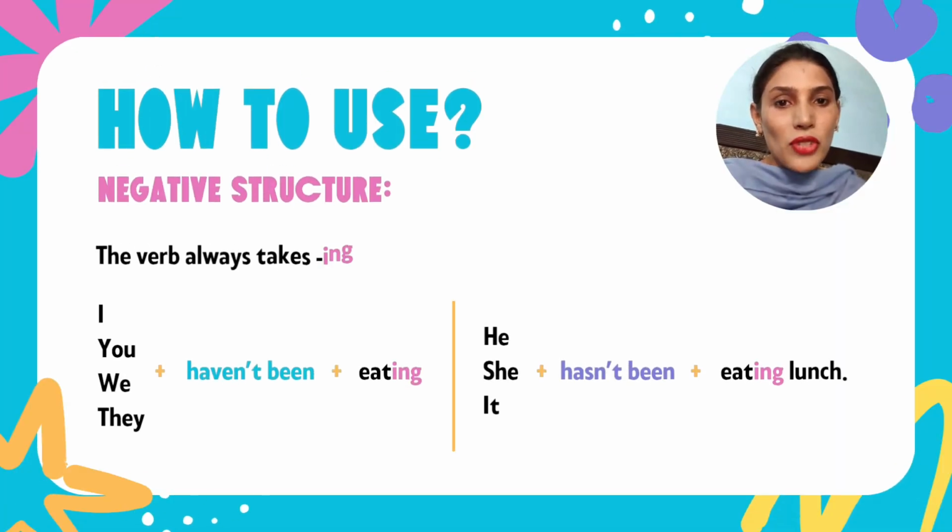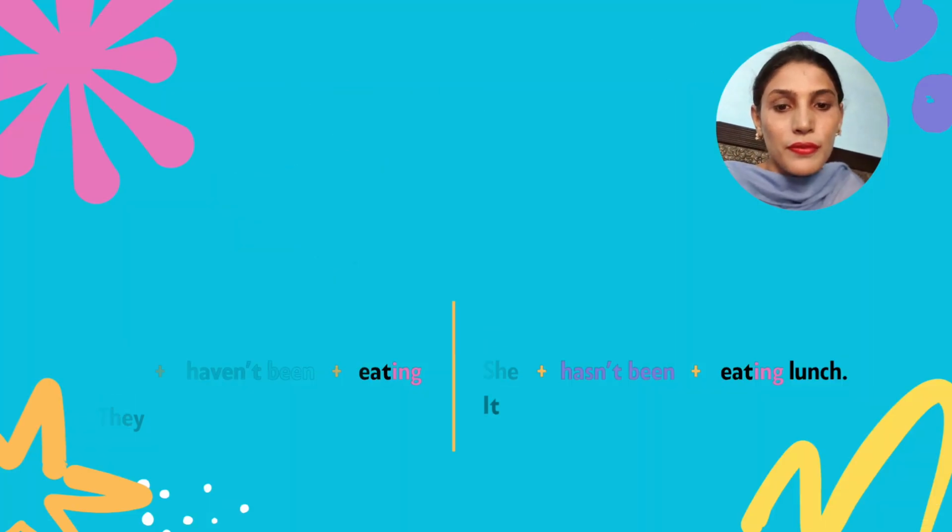To make the negative structure, we use not with has been and have been. Has been and have been follow the same pattern. With singular, we use has been. With plural, we use have been. We just add not with them. Like I have not been eating, you have not been eating, we have not been eating, and they have not been eating. And for the singulars, he has not been eating lunch, she has not been eating lunch, and it has not been eating lunch.